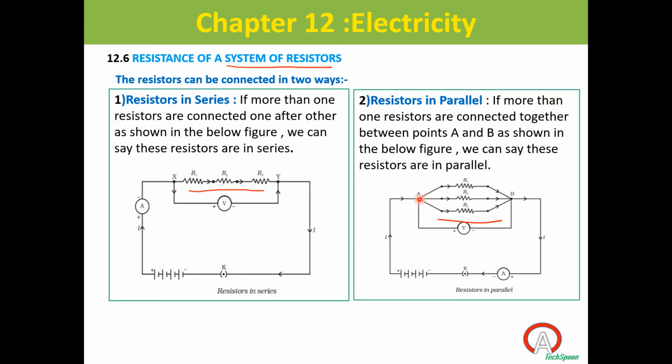You see the 2 points of all the resistors are connected, or common, right?